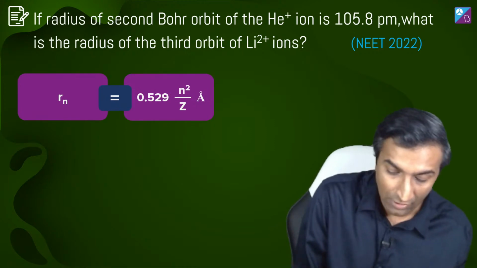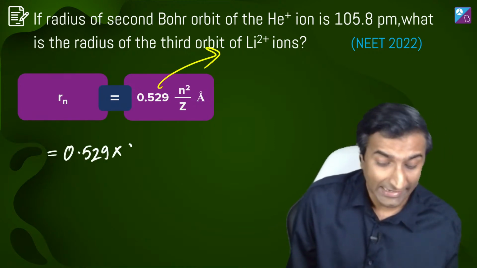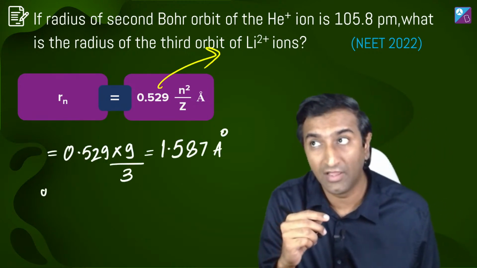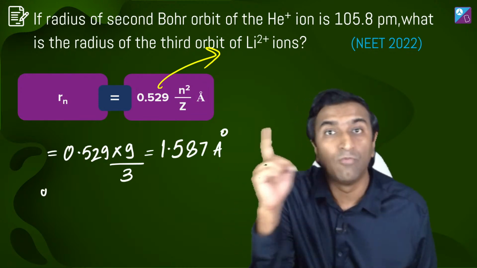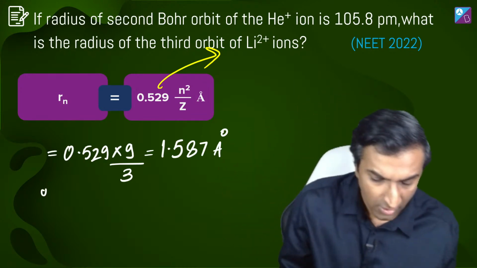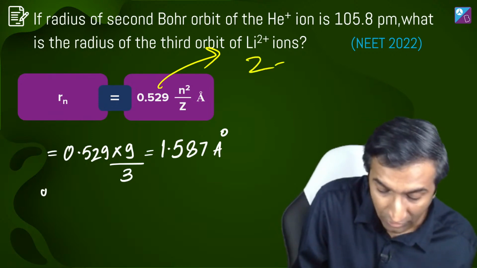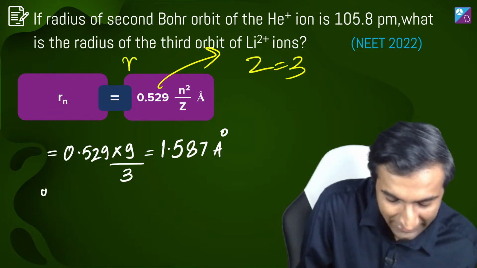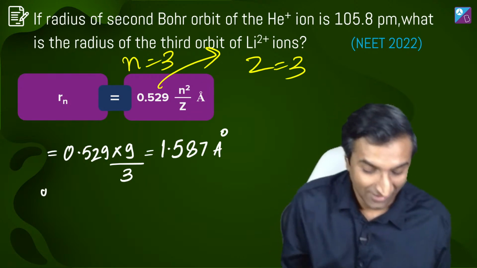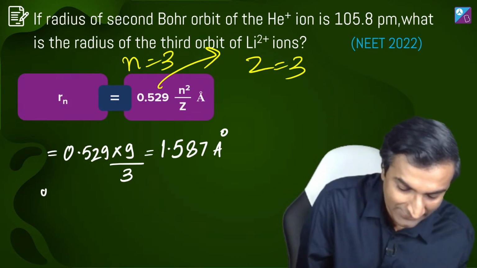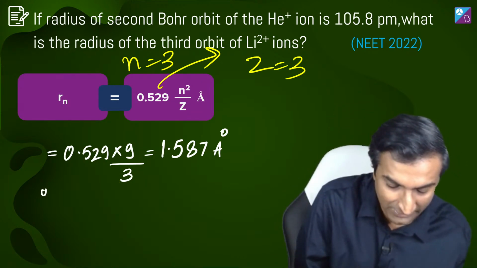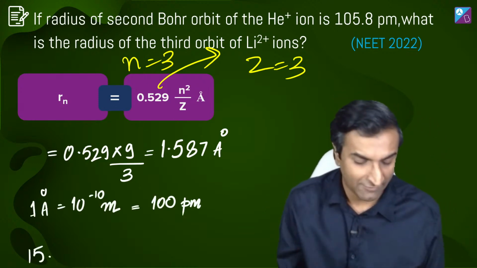Awesome. So now in this, if I substitute this directly, Li का क्या हुआ? Hydrogen, helium, lithium, boron. Z equal to 3, ठीक है? And for the third orbit, coincidentally n भी 3 ही है. ठीक है? तो n square by Z will be equal to 9 by 3, which is simply 3. तो 3 गुना हो गया 1.587 angstrom.